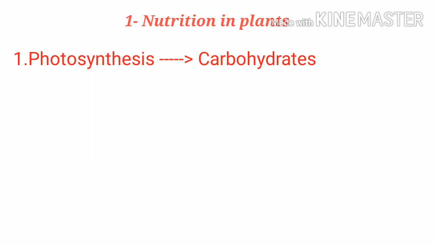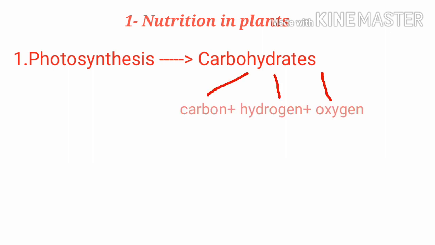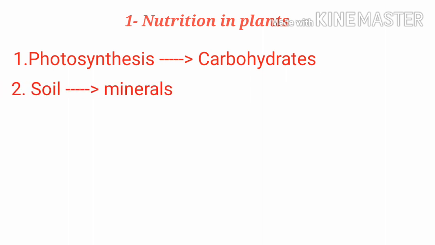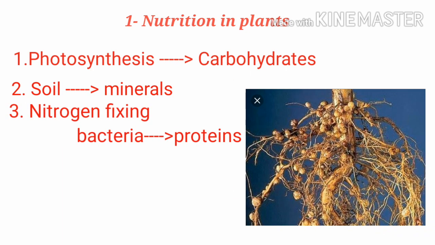First one is photosynthesis. We get carbohydrates through photosynthesis. Carbohydrates are made up of carbon, hydrogen and oxygen. Next is soil. From soil we get minerals. Third one is nitrogen fixing bacteria. From air we get nitrogen, but plants cannot absorb nitrogen directly from air. So some bacteria present in soil helps in nitrogen fixing.